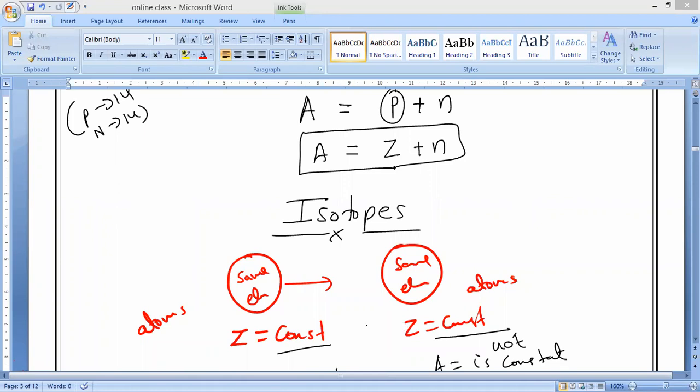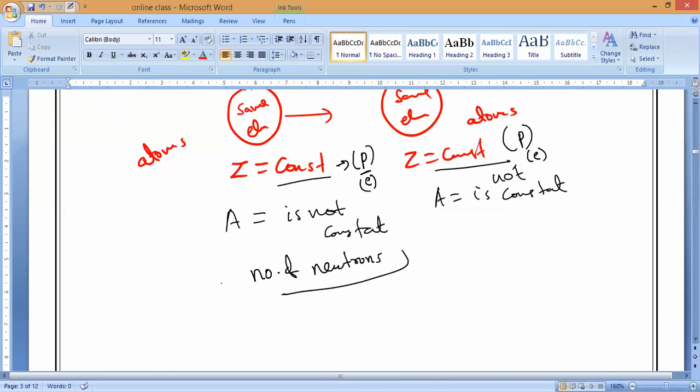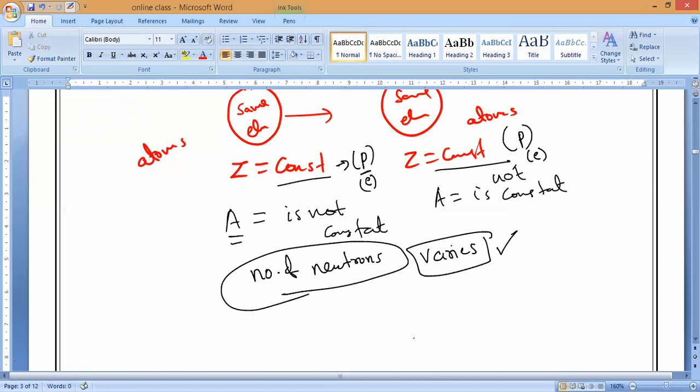Since protons are the same, the electrons are also the same. Only the mass number is changing, which means only the number of neutrons varies between the atoms of the same element. This is what causes the change in atomic mass, or mass number.